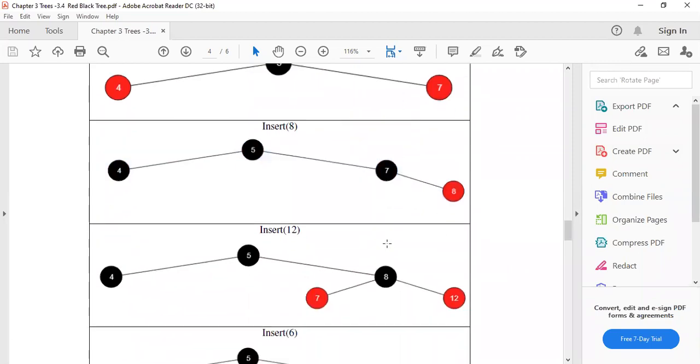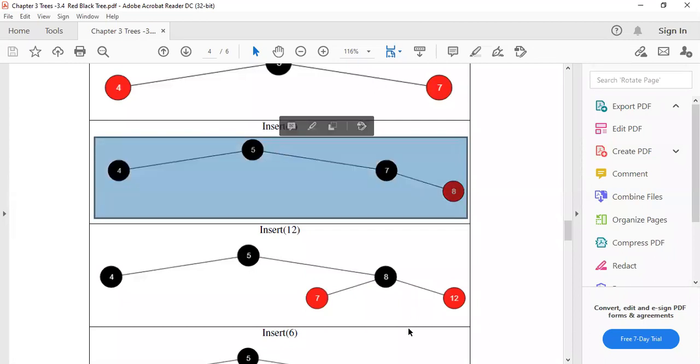Then insert 12. Inserting 12 means you have to rotate the things. जैसे आपको यहाँ पे 12, 8 की जगह पे आएगा. Now this is a tree available with you. ओके, अभी अभी आपने जो ट्री तैयार किया है, वो ट्री ये ट्री है.